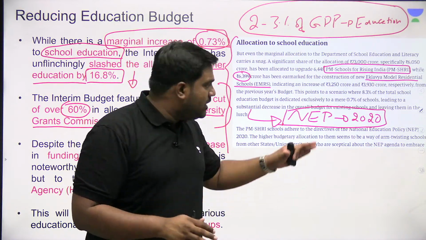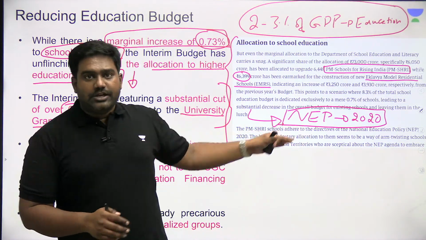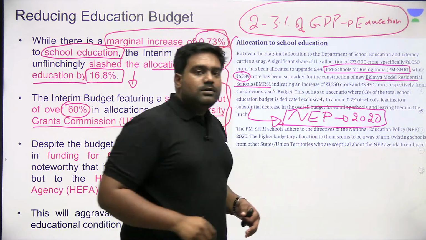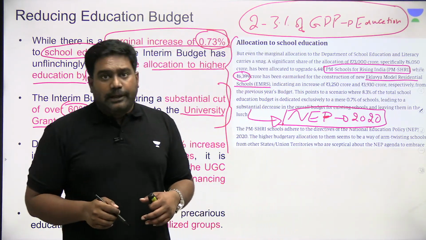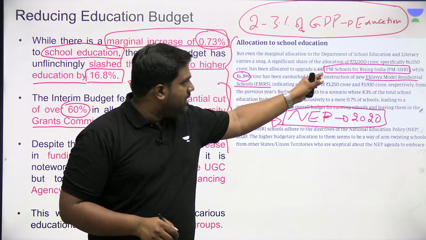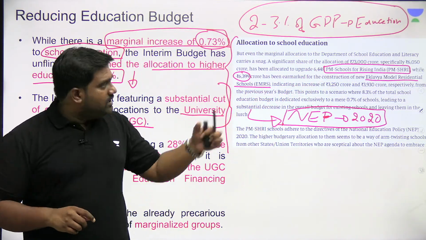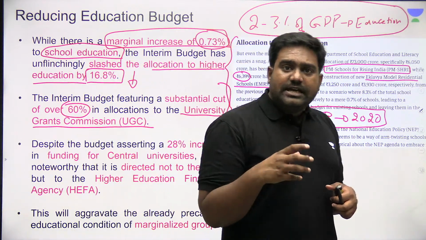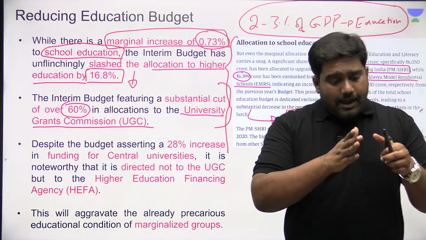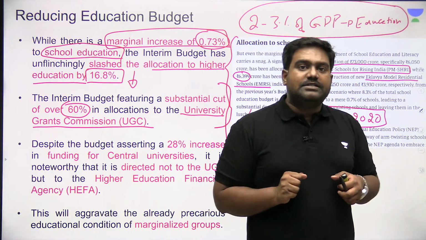They're not fully aligned with the goals and the vision of the National Education Policy. So now that government support is being made conditional under the PM Shri initiative, PM Schools for Rising India, and the new Ekalavya model residential schools, right? The condition is that to receive the funds, they have to fully align with the National Education Policy.